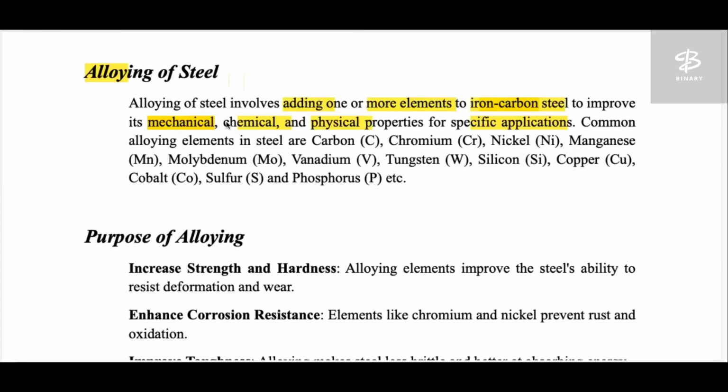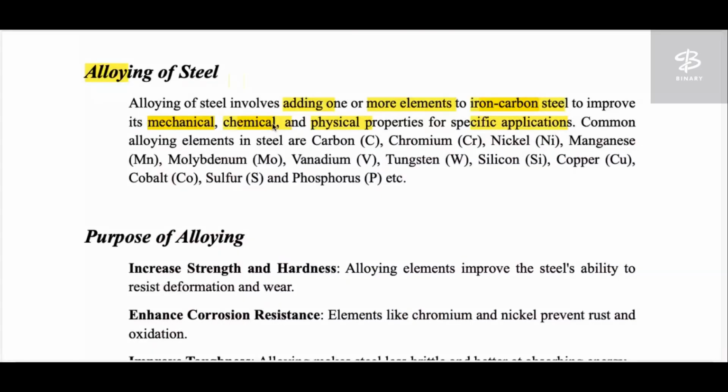But chemical properties will definitely change too, because sometimes we cannot change mechanical properties without changing chemical properties. Especially with an alloy, since it happens at the molecular level when different kinds of elements are mixed together, the chemical properties will obviously change.